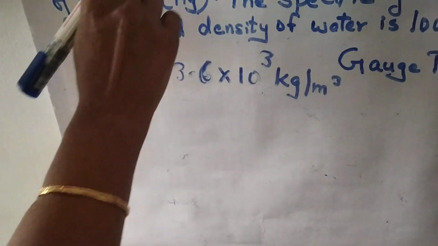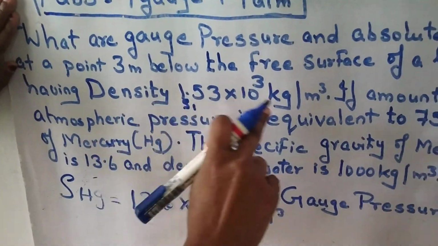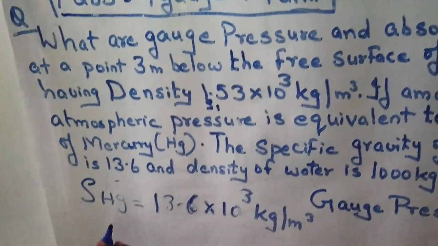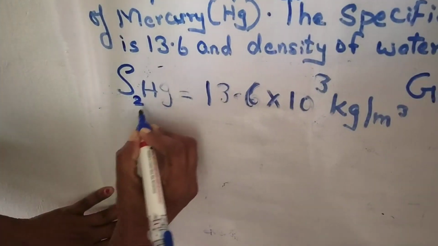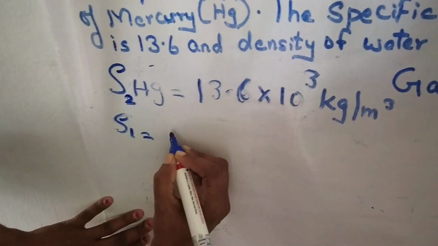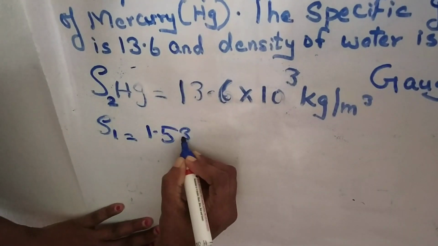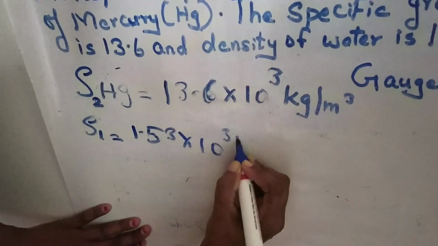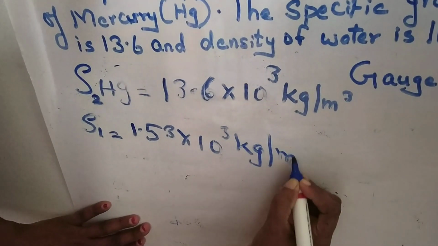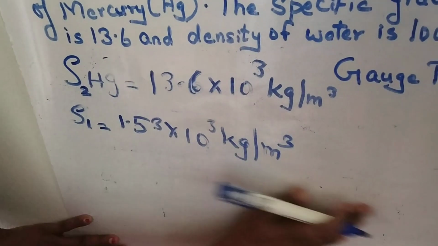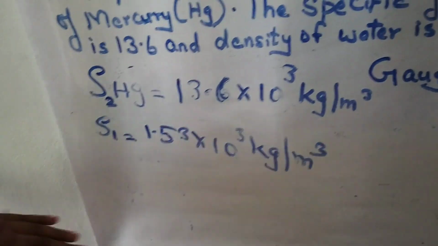Similarly, the density of this fluid is already given. This is your rho 2, and rho 1 is directly given as 1.53 × 10^3 kilogram per meter cube.